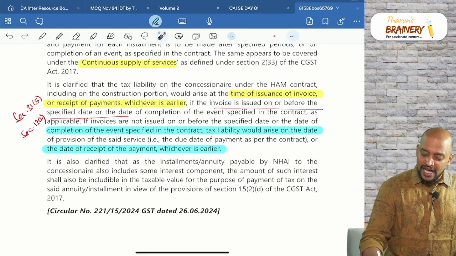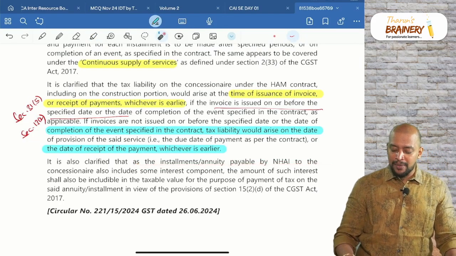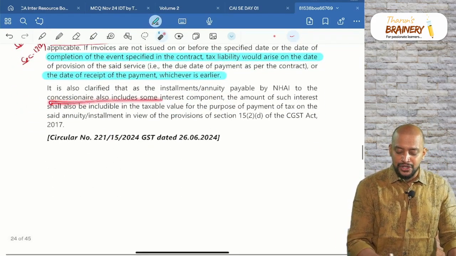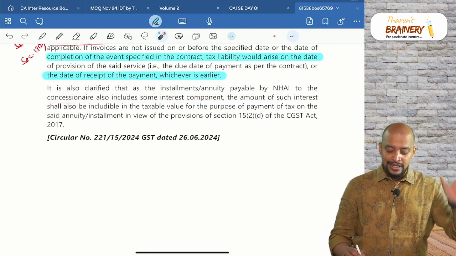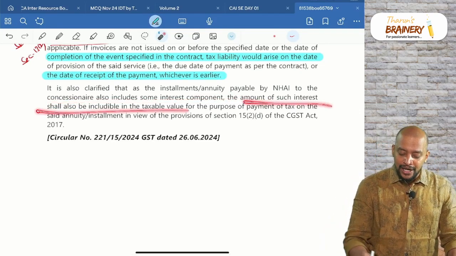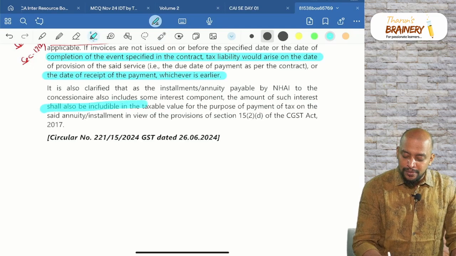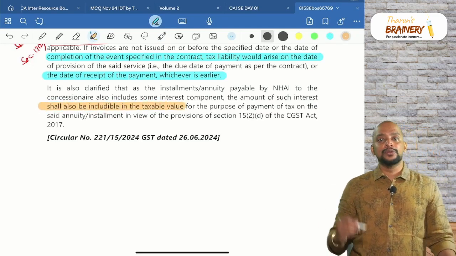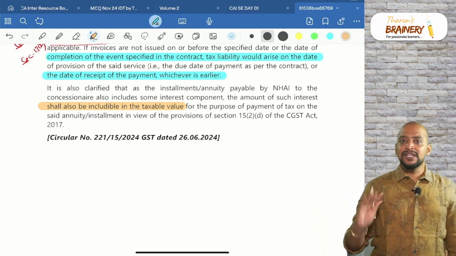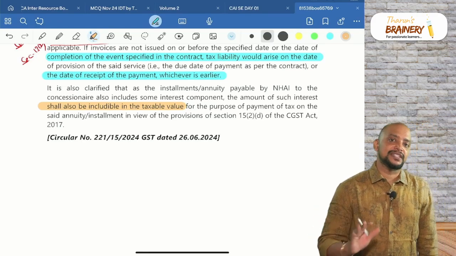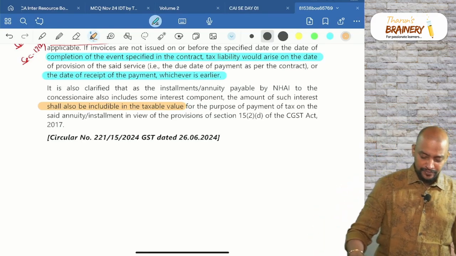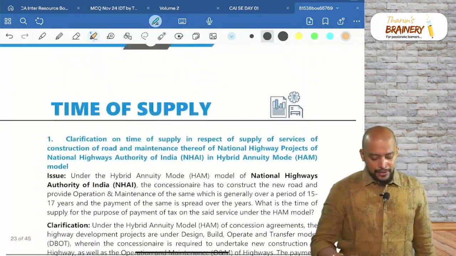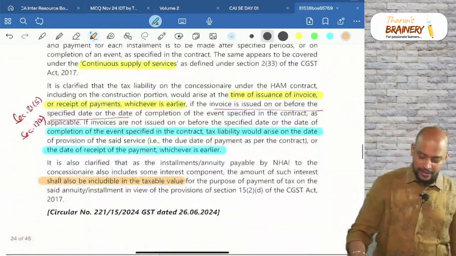It is also clarified that the installments or annuity payments payable by NHAI to the concessionaire also include some interest component. The amount of such interest component shall be includable in the taxable value for the purpose of payment of tax. This means the way you determine the time of supply for the installment, the same will be applicable. So this is about HAM contracts.